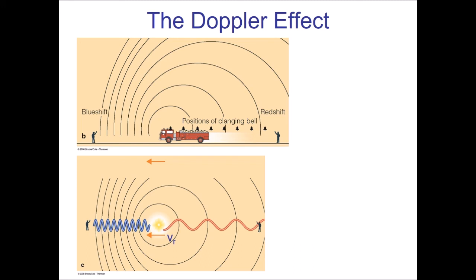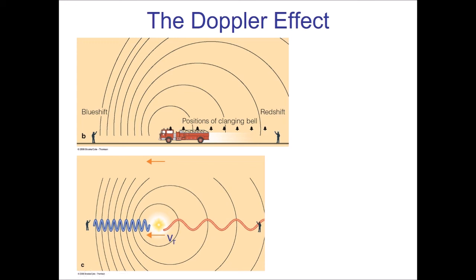So in the example they show in the upper left here, we have a fire engine that's blaring its siren. For a person that stands in front of the fire engine, they're hearing a different sound than the person that is on the other side. As the sound waves are emitted, they compress in the direction of motion and they stretch out opposite the direction of motion.